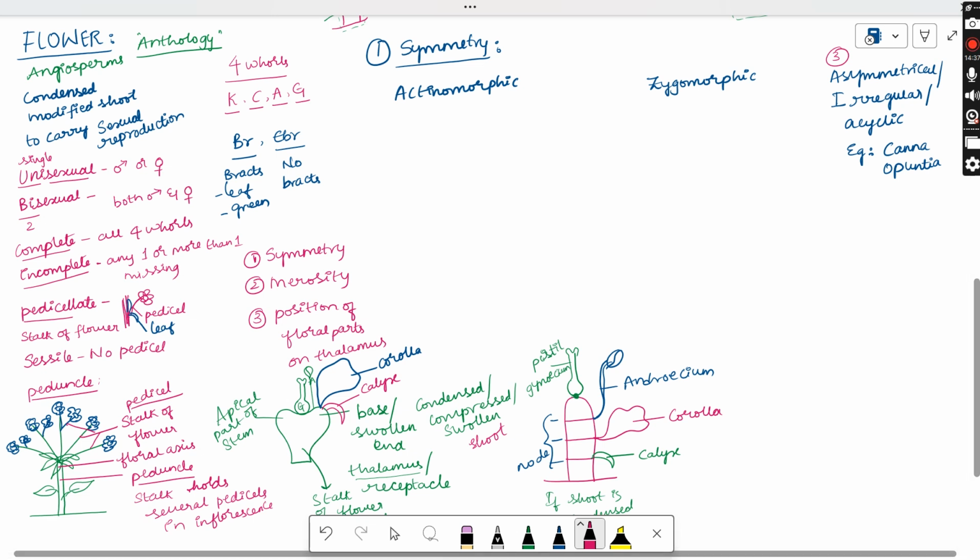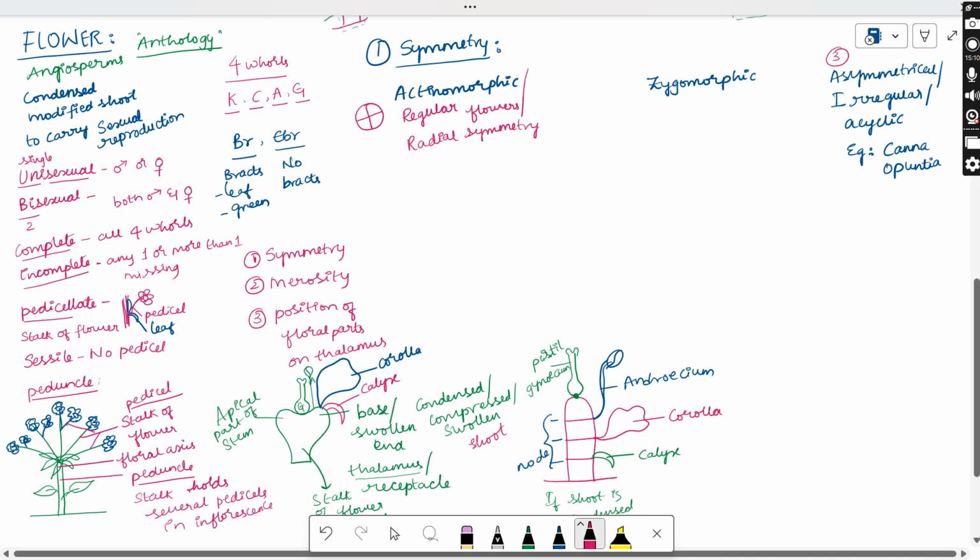Let us go with the actinomorphic. So these actinomorphic flowers are considered as the regular type of flowers. They will show the symmetry. Actinomorphic and zygomorphic will show the symmetry, but the slight difference is there. These are regular flowers and the symmetry which they are showing is the radial type of symmetry. And while you're writing the floral formula, you just represent the circle and you represent like this.